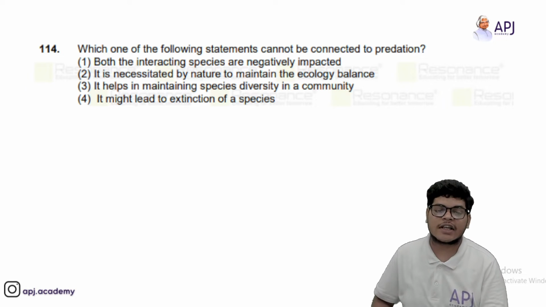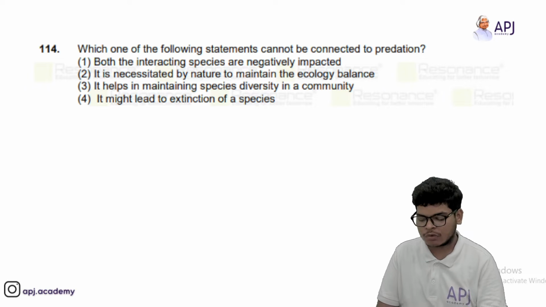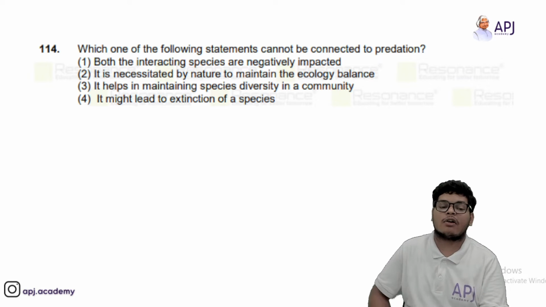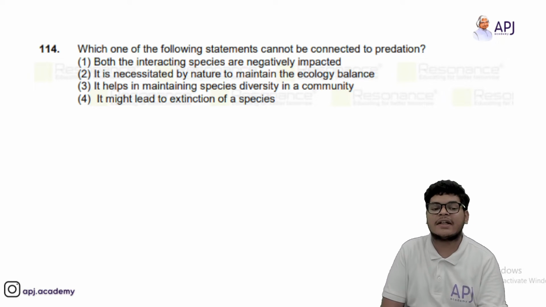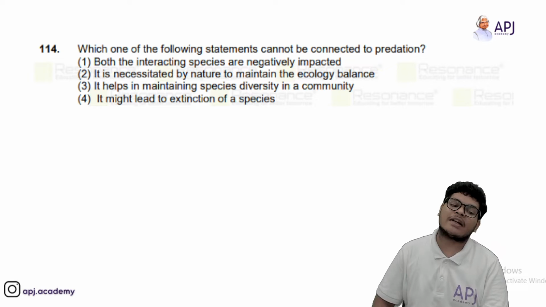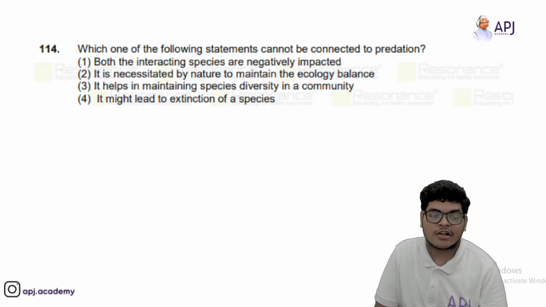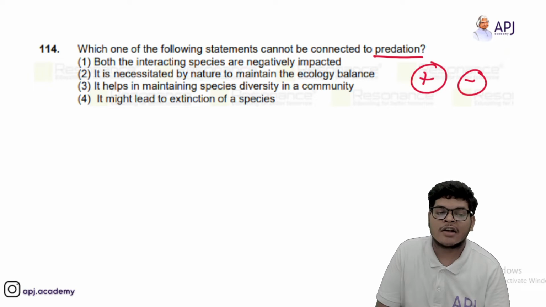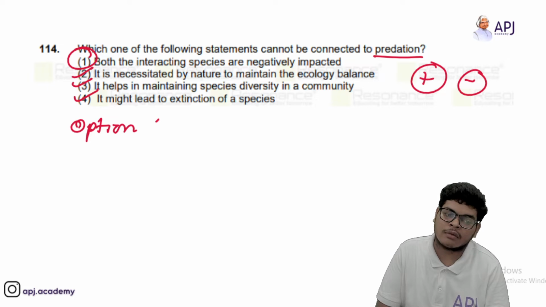Which of the following statements cannot be connected to predation? Both the interactive species are negatively impacted. It is necessitated by nature to maintain ecological balance. It helps in maintaining species diversity. It might lead to extinction of a species. So आपको दिख रहा होगा अगर यहाँ पे predation है इसका मतलब एक positive में और एक negative में जानी चाहिए, right? So second, third and fourth option are obviously correct. So the incorrect statement will be option 1. So answer will be option 1.